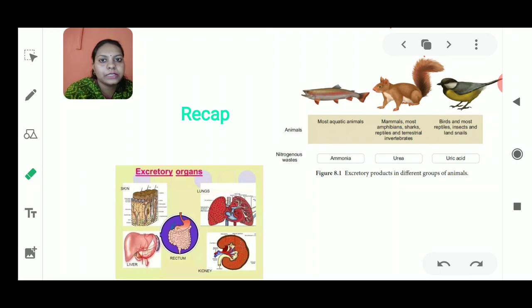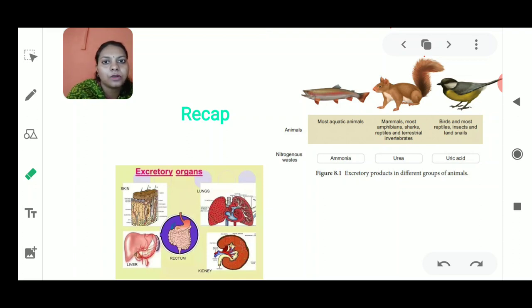First we saw transportation in animals, where there are two main organ systems in which this transportation happens. First was the circulatory system, in which we discussed the heart, its structure, each and every part of the heart, and the function of each part.